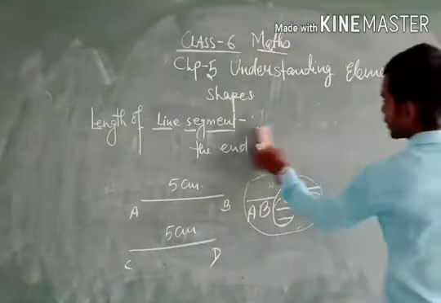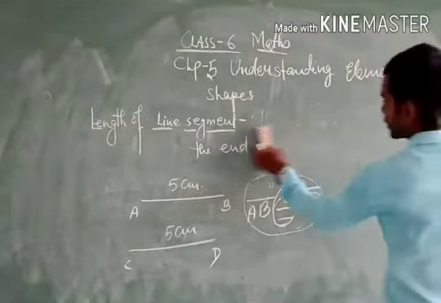Comparison of line segments. Here, three cases arise. To compare line segments, there are three methods available.